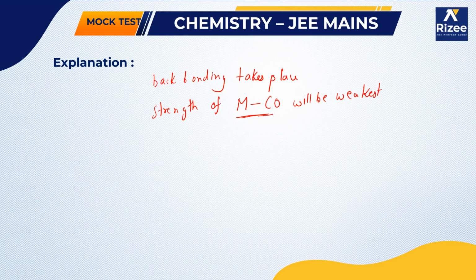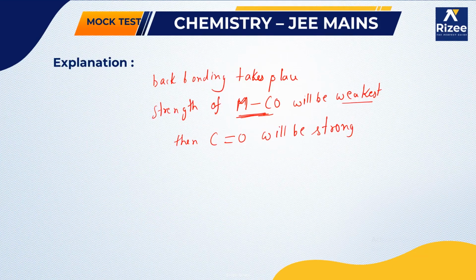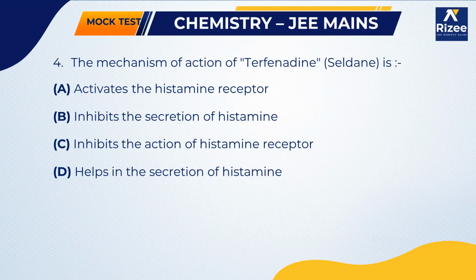So if the bond between the metal and the carbonyl group is weak, then the bond between carbon and oxygen will be strong. In our given options, he is asking about the strongest CO bond. Since manganese has a positive oxidation state, meaning less electron density, manganese hexacarbonyl will have the strongest CO bond. Okay, so moving on to the next question.